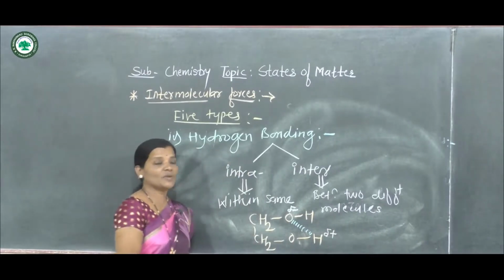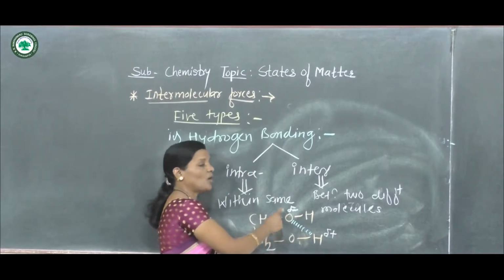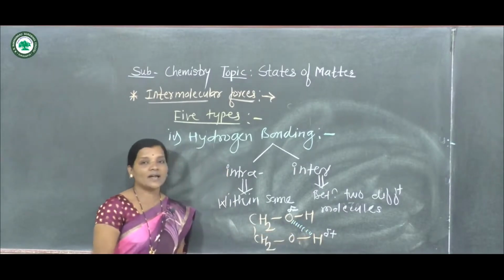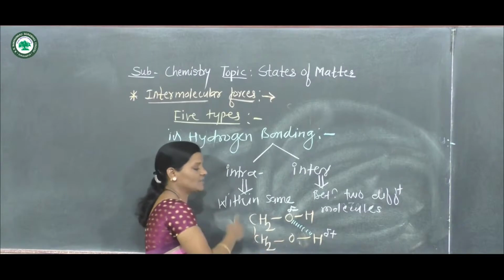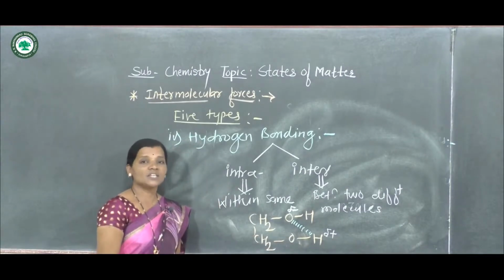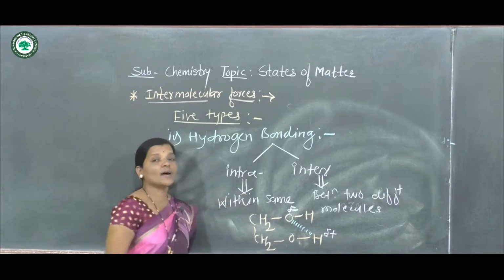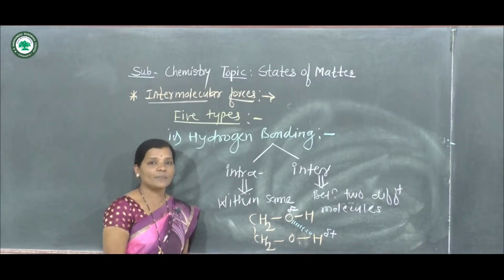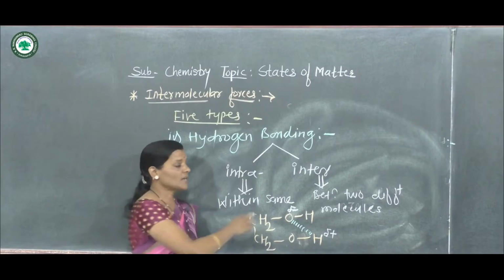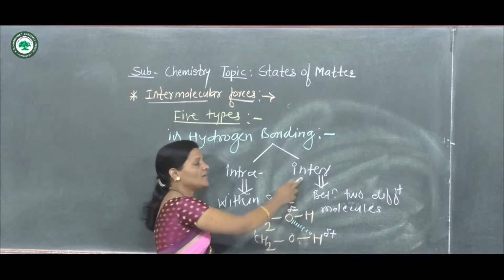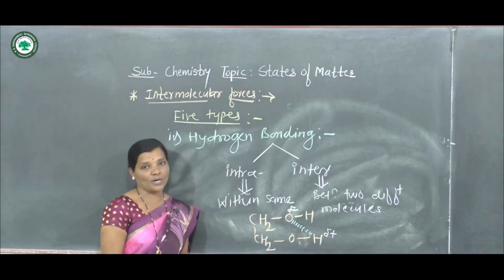These interactions between the positive dipole of one atom and the negative dipole of another atom present in the same molecule are called intramolecular hydrogen bonding. Generally, intramolecular hydrogen bonds are stronger than intermolecular hydrogen bonds.